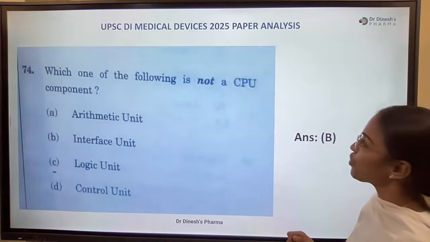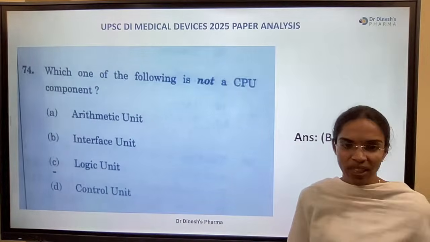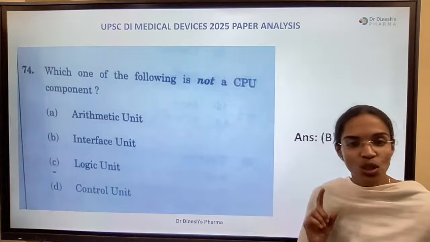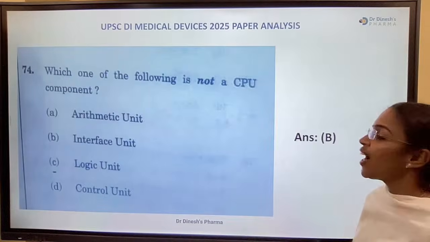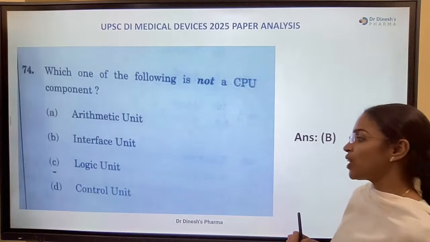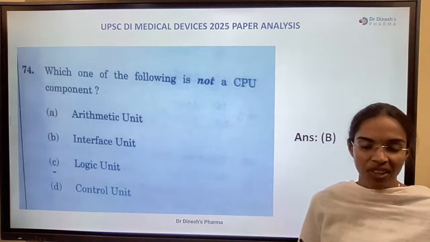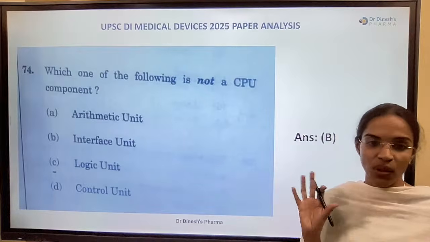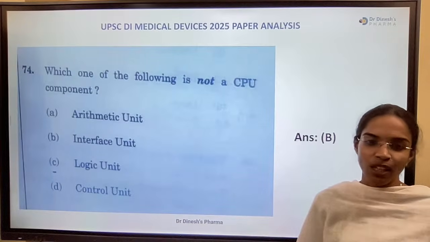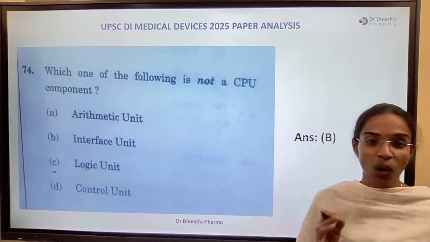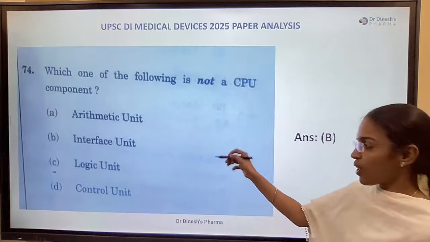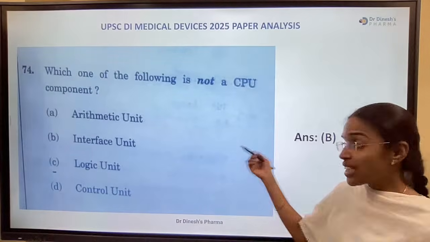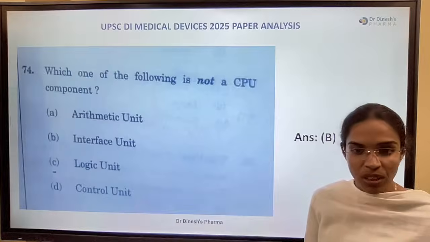Which one of the following is not a CPU component? Arithmetic unit, interface unit, logic unit, control unit. We always see, while going through the CPU components, the arithmetic logic unit, ALU. Arithmetic unit, logic unit, control unit, all these are components. Interface unit is not a component of CPU.